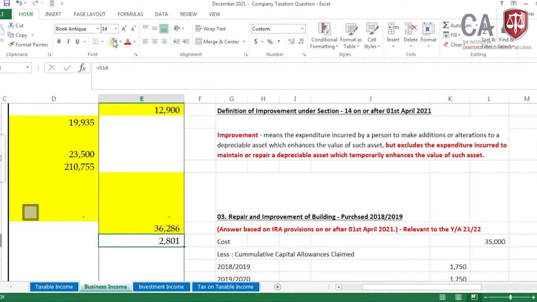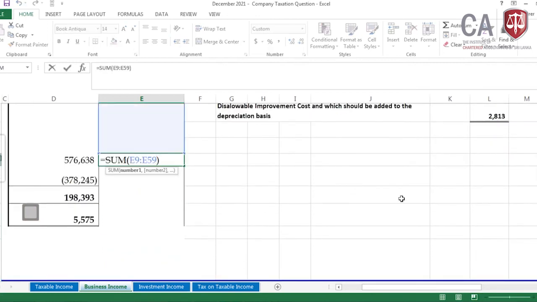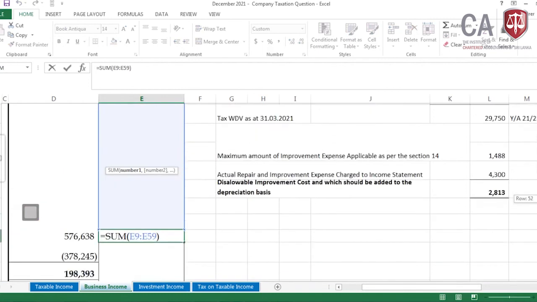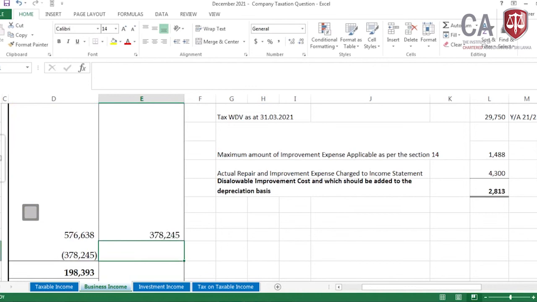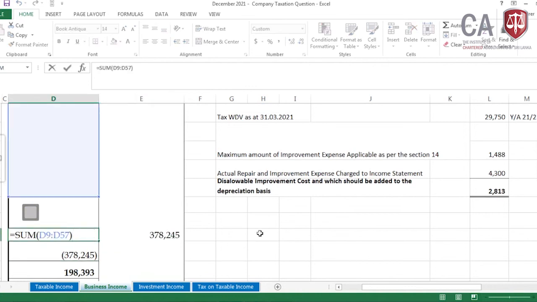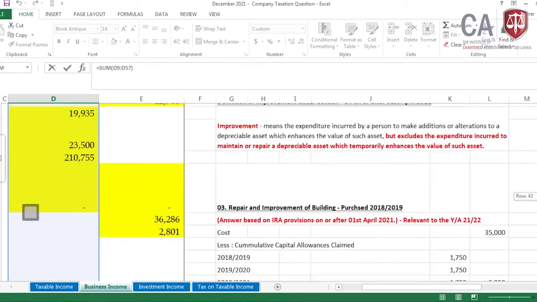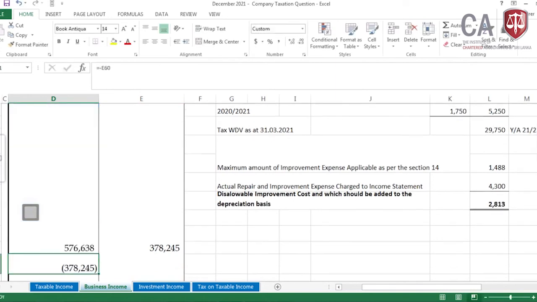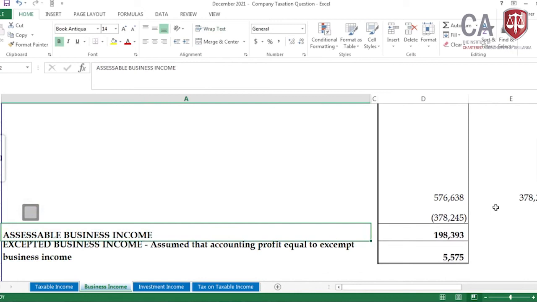All the adjustments relevant to investment income have been completed. I think nothing more to do. Then let me take the summation of the business. Let me complete the business income. Here the business income total, okay. The plus side total we have to take. Everything taken, done. Then plus side and the minus, then we have the business income, the assessable income from business,